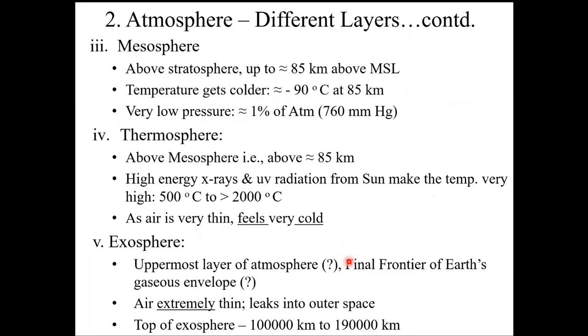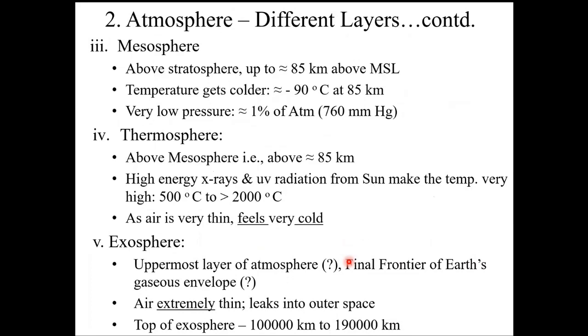So he's not able to feel the energy of these molecules. He feels only the coldness of the atmosphere in that region. Therefore, we say it feels very cold. On the other hand, the energy is very high, 400 degrees centigrade to 2000 degrees centigrade. The contrasting statements, this is the explanation for that.